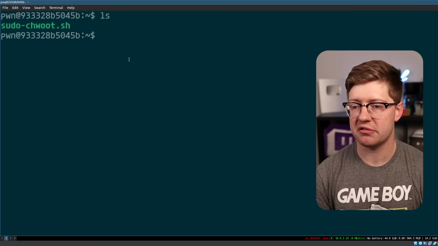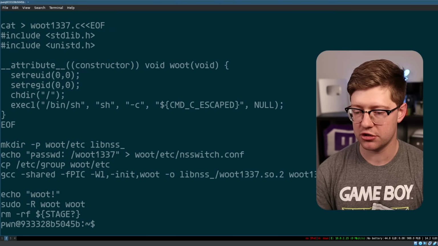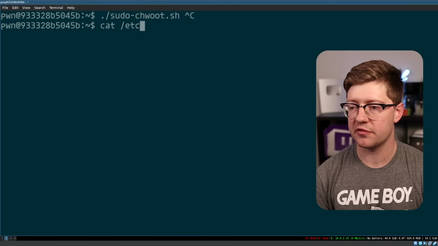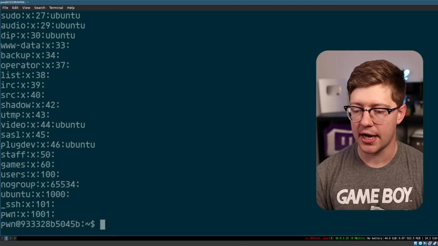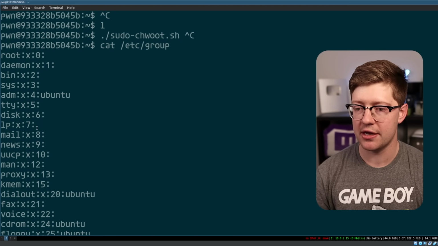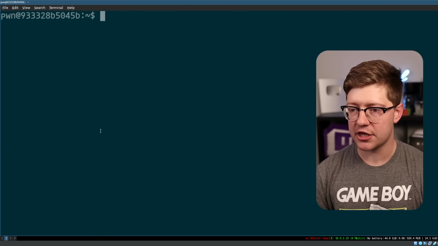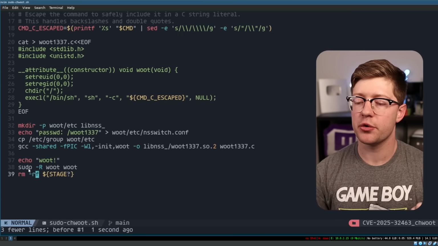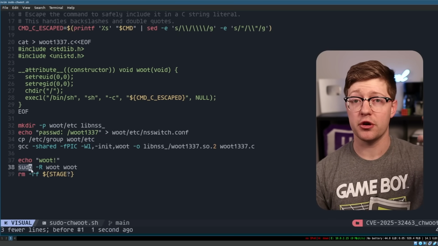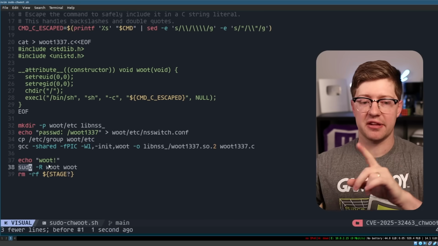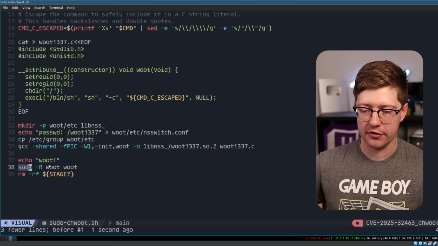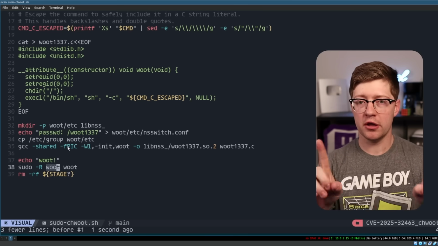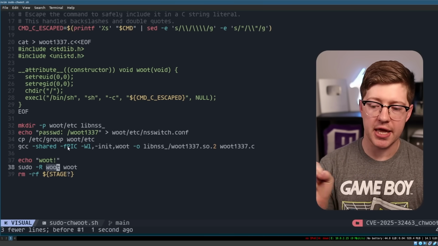So I'm in the Docker image right now. This is just the POC that I just showed you guys. If I run this again, if you look at a few things, first of all, /etc/group, I am not in the sudo-rs group, which means that I can't just sudo to root. What the sudo command is actually doing here is that I'm not doing a sudo su. I'm not escalating to root. Superuser do can actually just be used to run as a different user, right? So I can do sudo as a person, or sudo as whoever. And I can also do the -R command, which puts me into a chroot jail. It says, hey, run this command as this person in this jail.